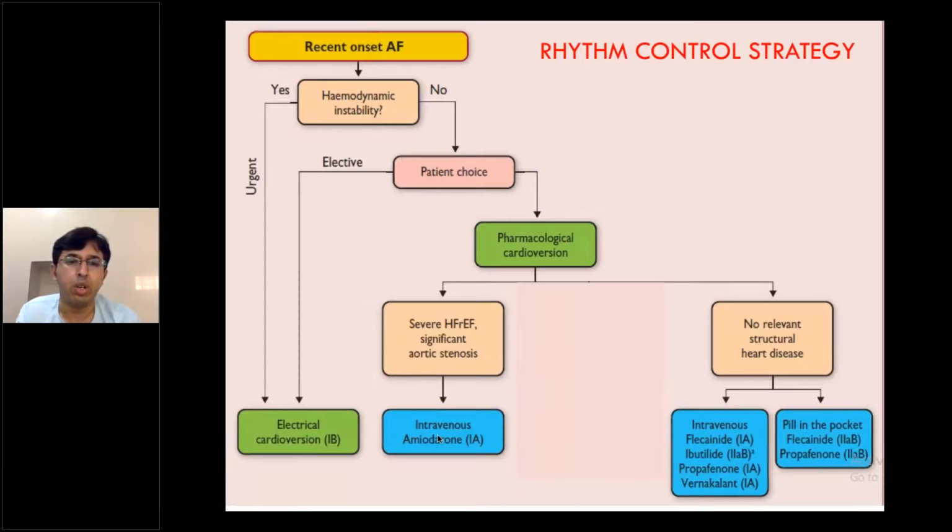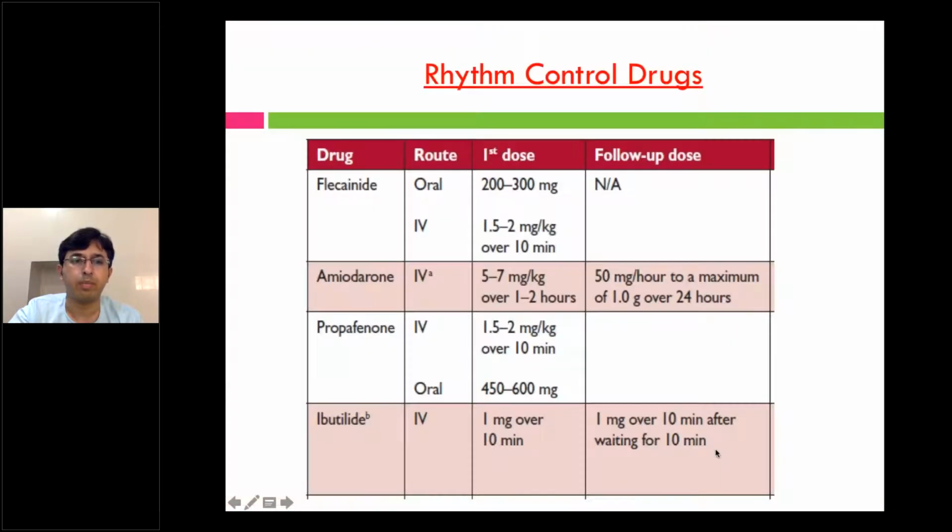So this is why amiodarone is being widely used, because most of the time we will not have a background echo. So it's very difficult to attempt flecainide or ibutilide without knowing a background LV function or cardiac pathology. So in a private setting wherein there is no echo, but you have to treat a patient before getting an echo done, most of the time you will land up using an amiodarone infusion rather than flecainide, ibutilide, or propafenone. But if the patient already has a background echo with a structurally normal heart, then try flecainide, ibutilide, or propafenone. This can be tried even in oral tablets or an injectable one.